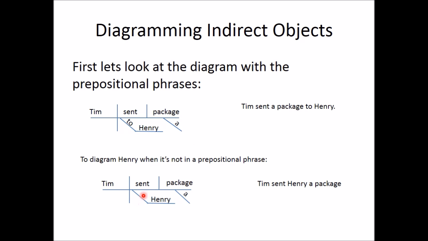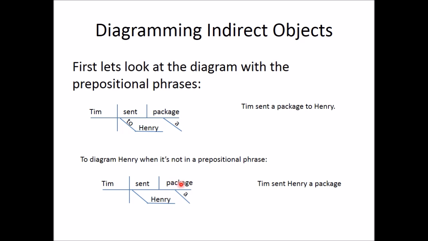Only we're not going to add a preposition because there is no preposition in this sentence. And Henry is going to go on a flat line under sent with this part empty, blank. We leave the slanted line blank. So now it is Tim sent Henry a package. All right, and this is how you diagram indirect objects.